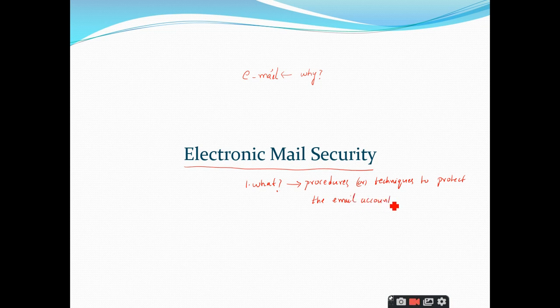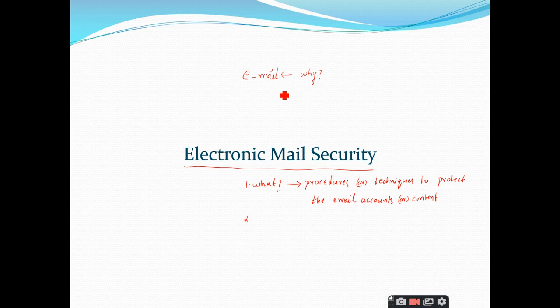This can be protection of the email accounts or the content of the email also. Anything is possible, right? In general, we use email to communicate or to send some information from one end to the other end.